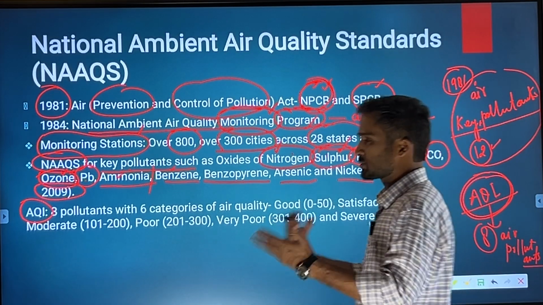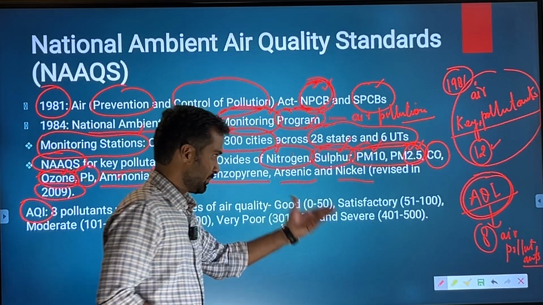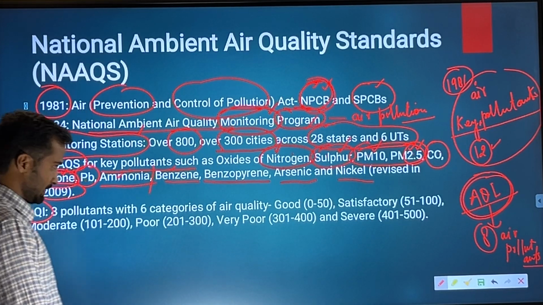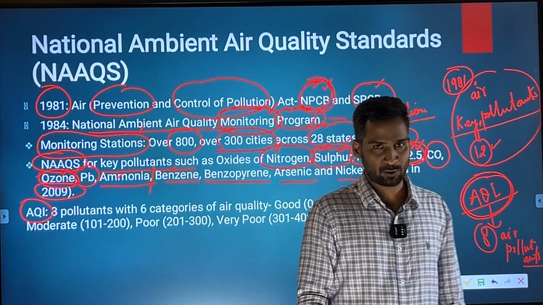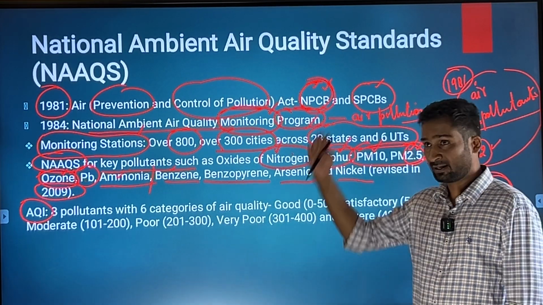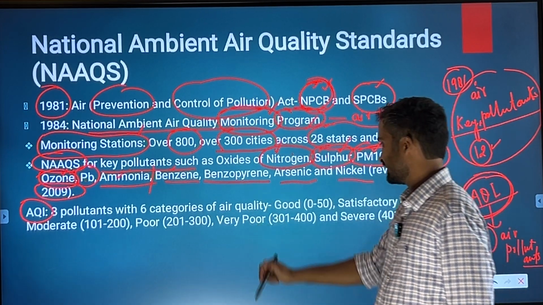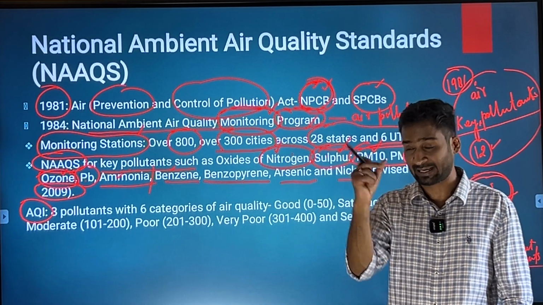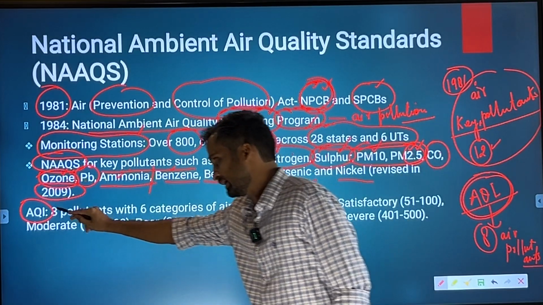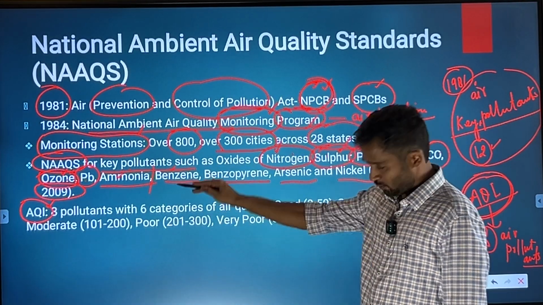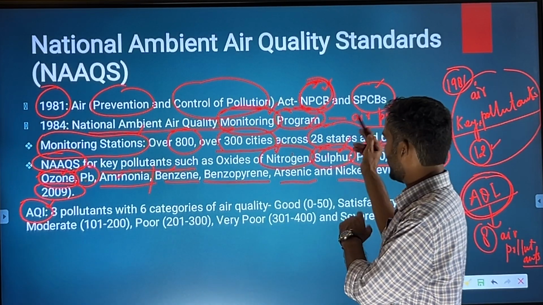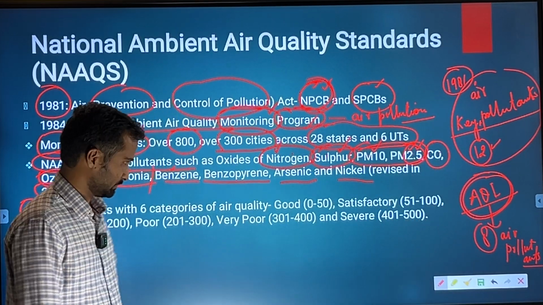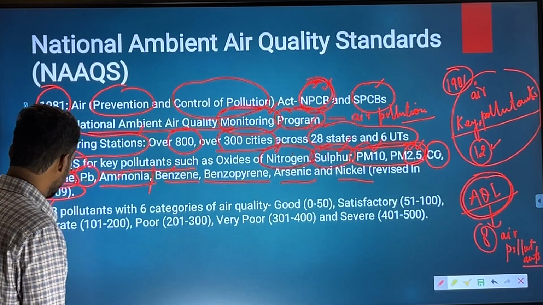Based on the level of air pollution, they have also created 6 categories, and every now and then in the newspaper you will come across such things as Delhi's pollution level being in the severe or very poor category. Those are the technical categories given by AQI. Obviously this AQI is maintained by the Central Pollution Control Board, which developed it.